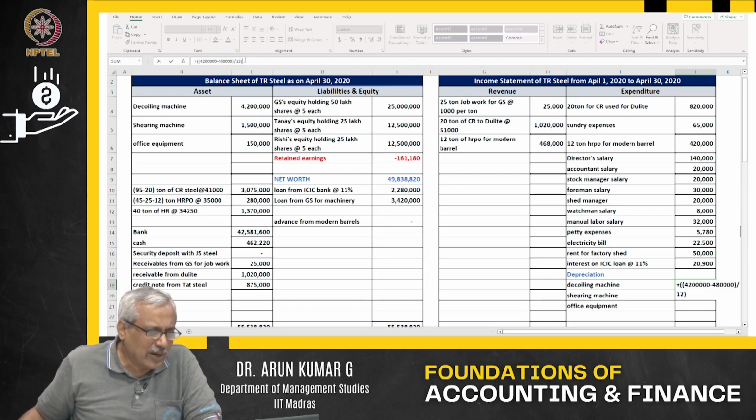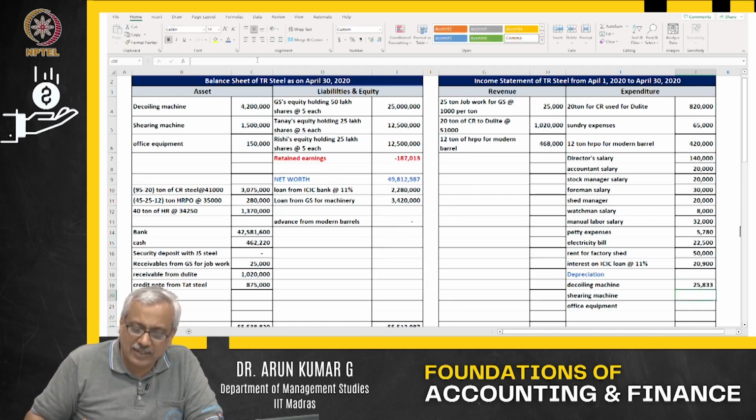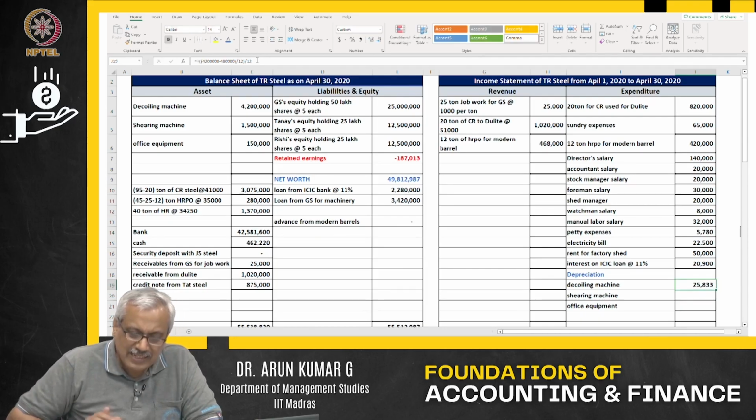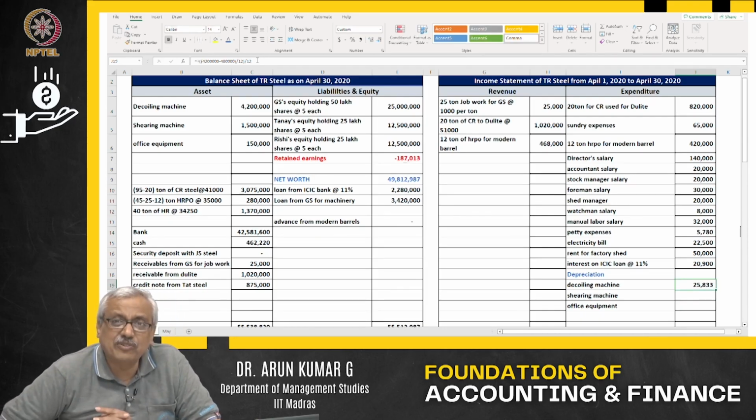So what do I do? I further divide it by 12. That's all. So what happens? The value of the decoiling machine that has been utilized this month, or that has lost value in this 1 month, is to the extent of 25,833. Am I right with my calculation?